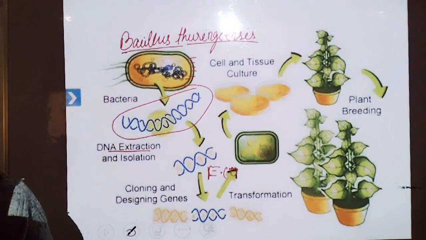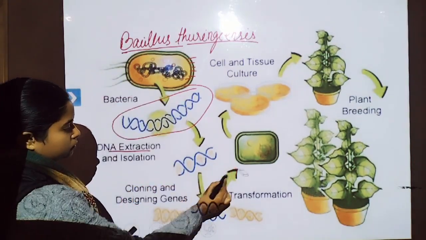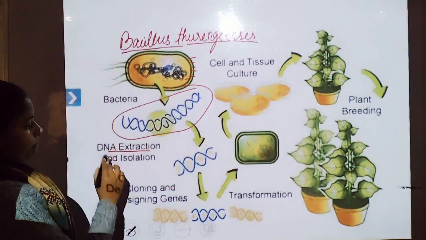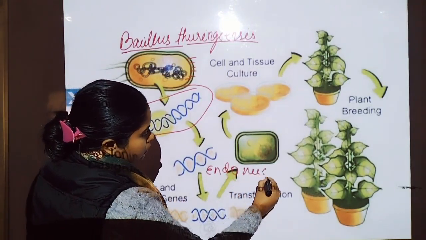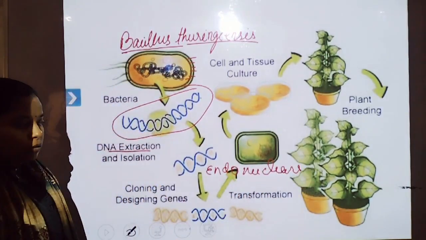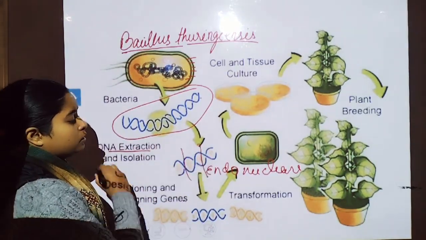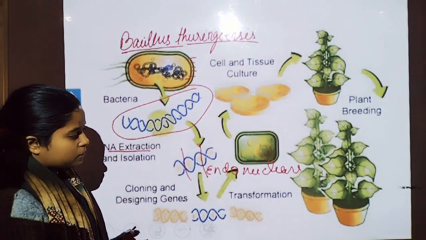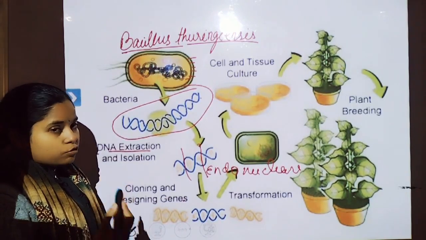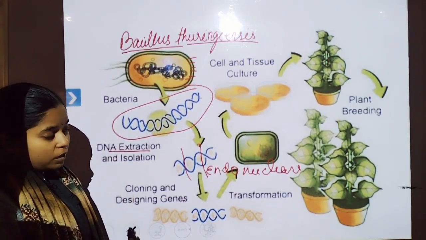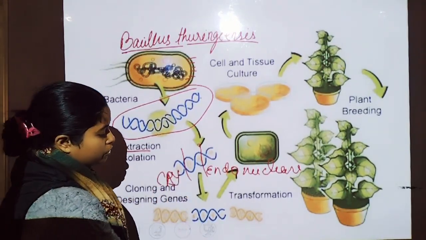Restriction endonuclease cuts the DNA into fragments, and then using autoradiography we isolate the desired cry gene from the DNA and introduce it into the plant genome.